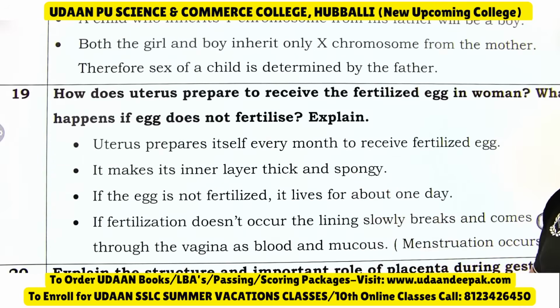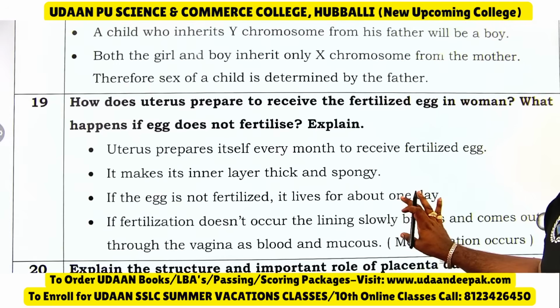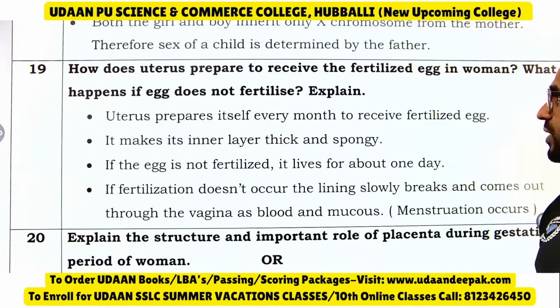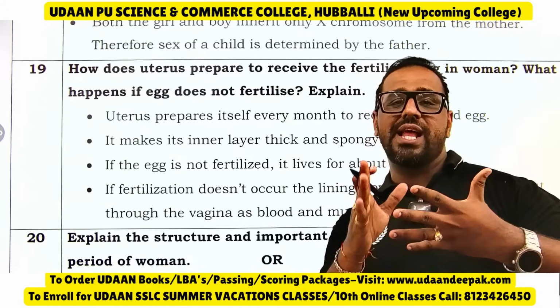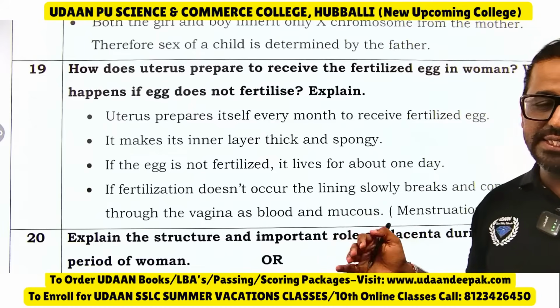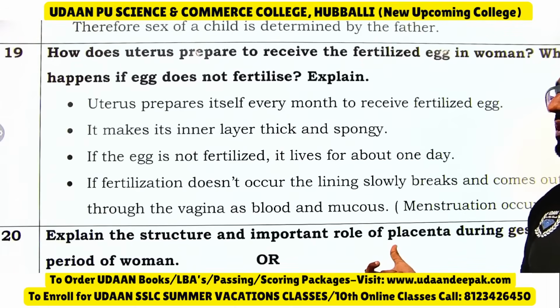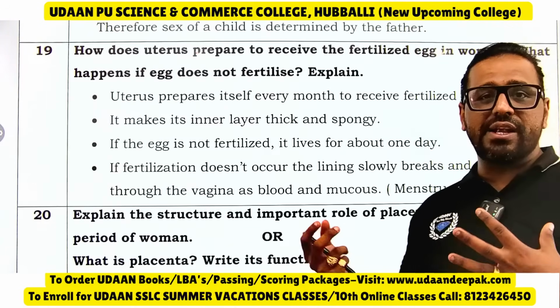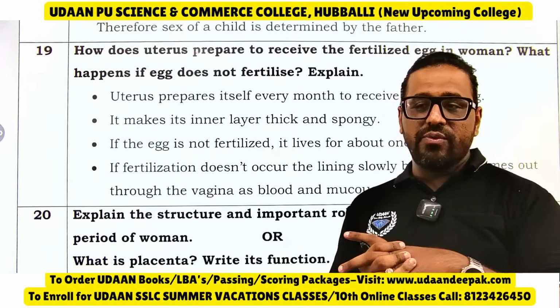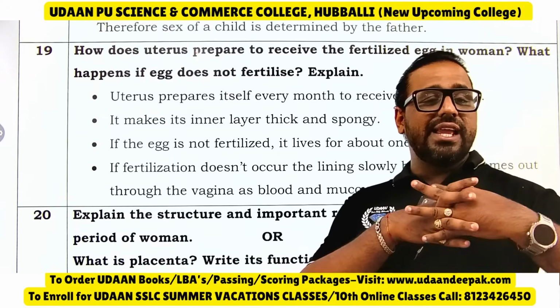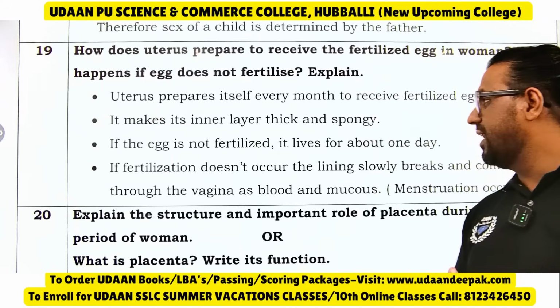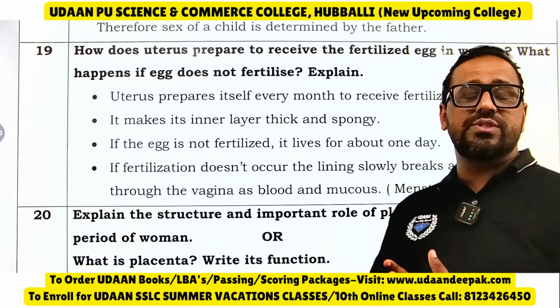How does the uterus prepare to receive a fertilized egg in the womb? What happens if the egg does not fertilize? See, the uterus prepares itself every month. It has the hope that it will get the sperm and it will get fertilized. Like decorations are prepared for a birthday party, every month the uterus makes its inner lining thick and spongy. If the egg is not fertilized, the egg does not get sperm, it lives for about one day.